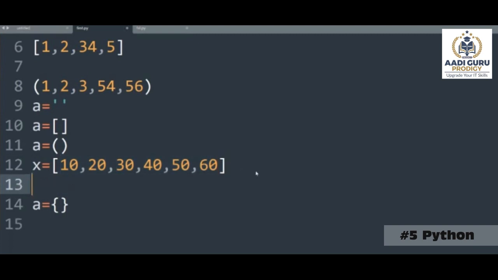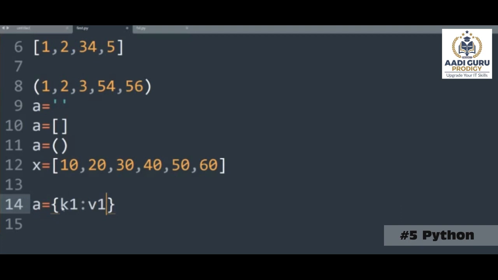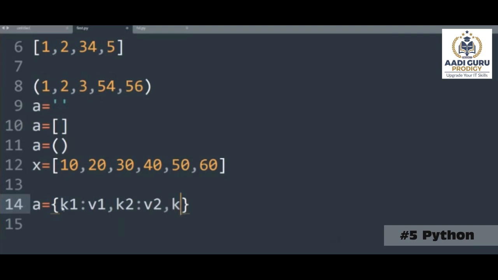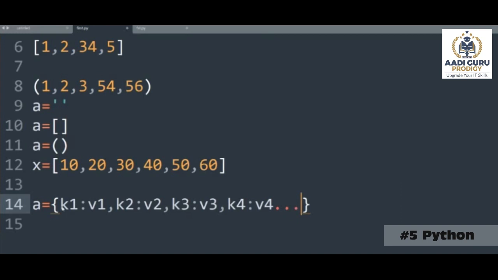In the same way, if you want to store data inside a dictionary, the data will be stored as key colon value. Let's say key 1 colon value 1, comma, key 2 colon value 2, comma, key 3 colon value 3, comma, key 4 colon value 4, and so on. Like this.